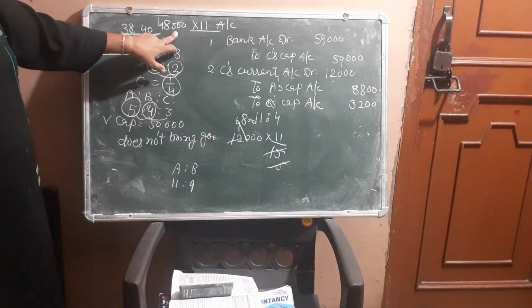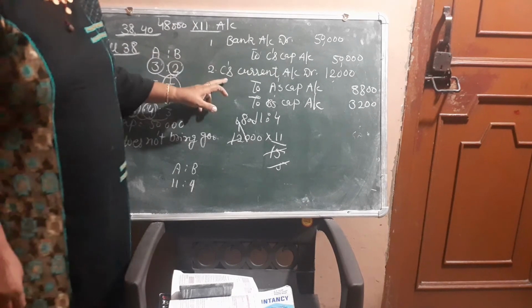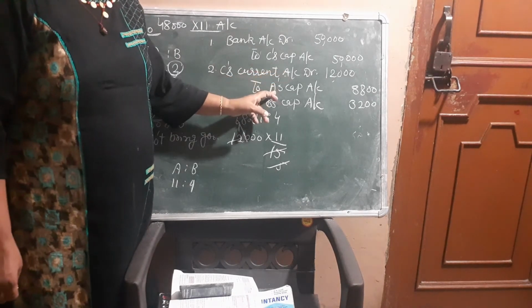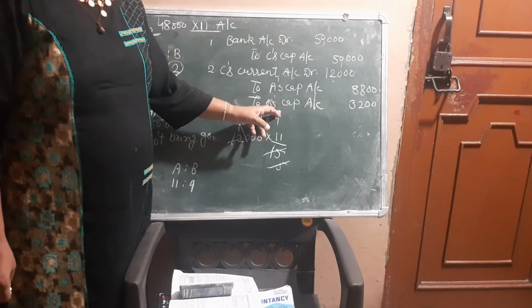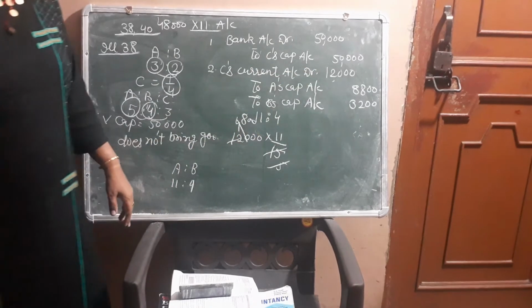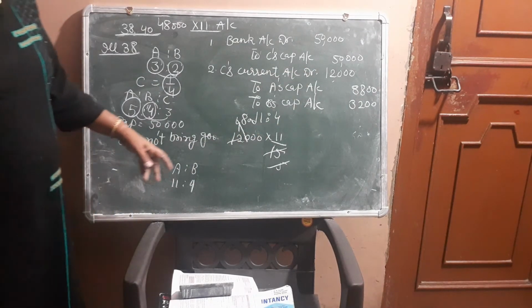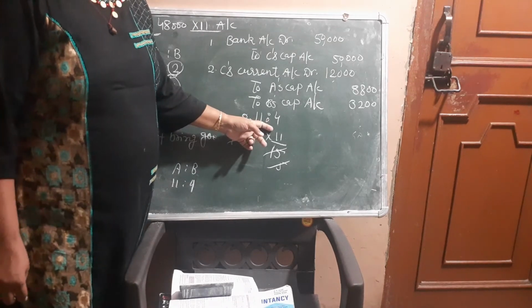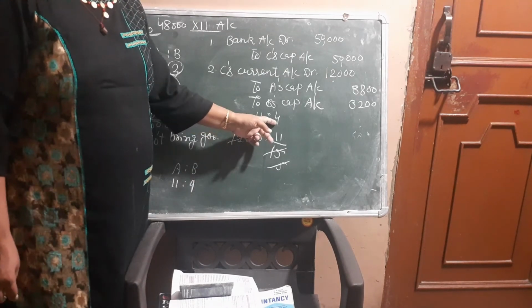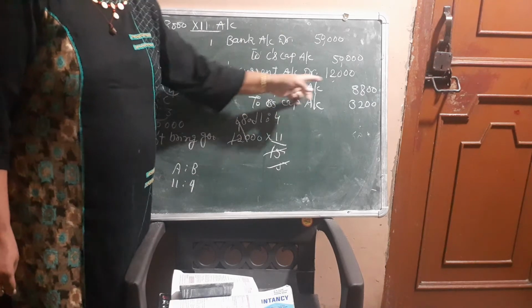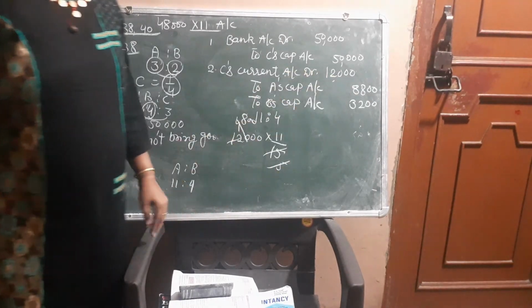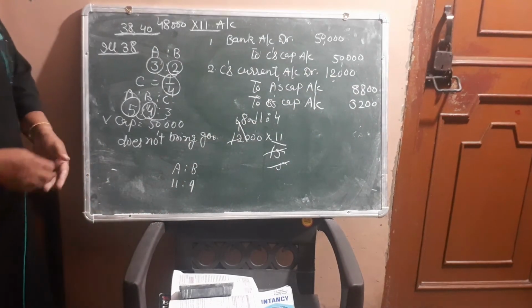When new partner does not bring any share of goodwill, then entry would be C's current account debit to A's capital, to B's capital. The amount we calculated earlier, 12,000, will be distributed among the old partners in their sacrificing ratio, that is 11:4. The amount will be 8,800 and 3,200. Is it clear now?